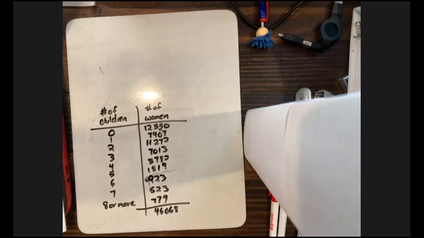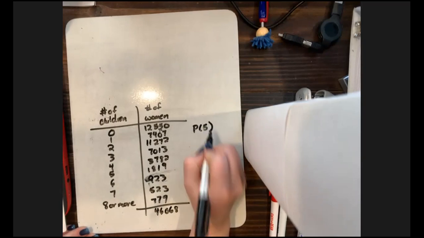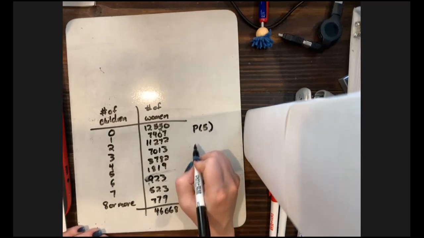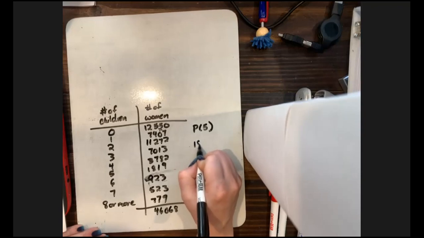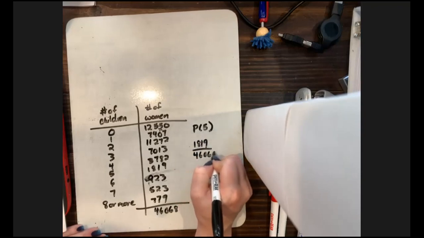Okay. So they do tell us that we have a grand total of 46,068. So the first question they ask is, what's the probability of having 5 children? So we're going to look, line 5 has 1819 out of our 46,068.